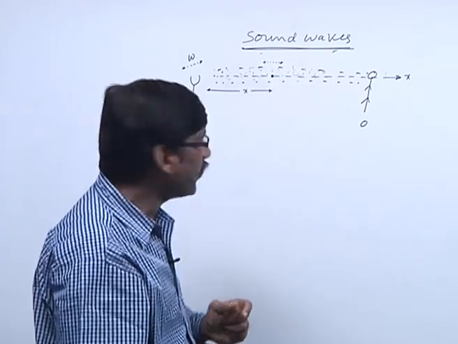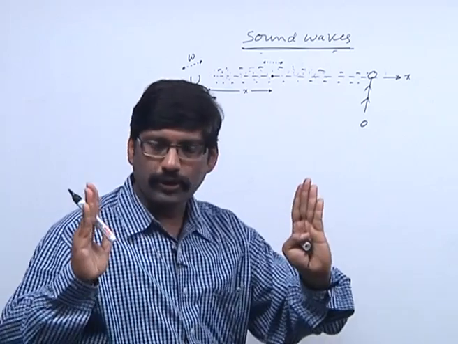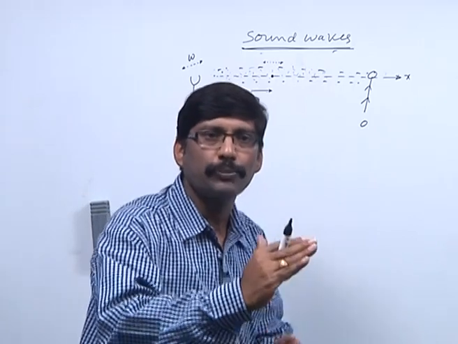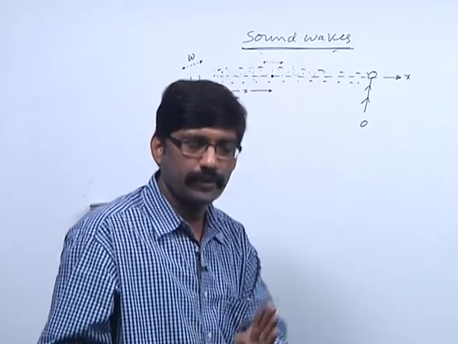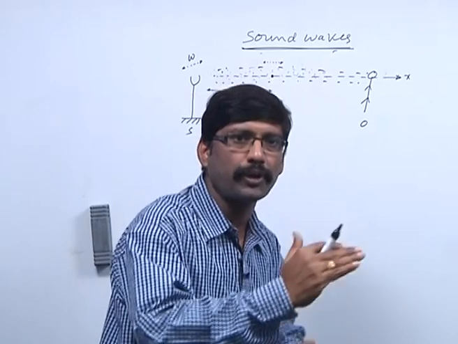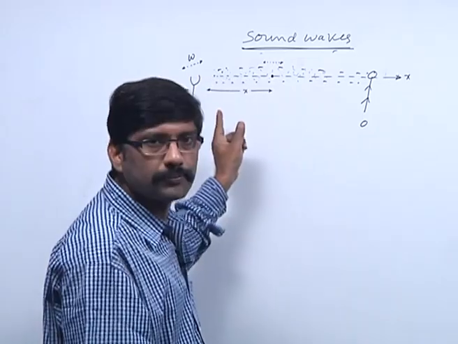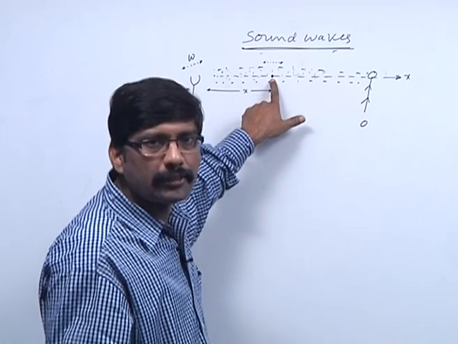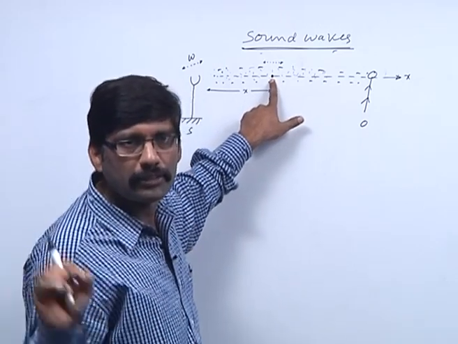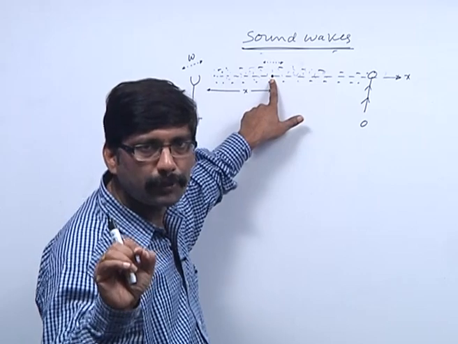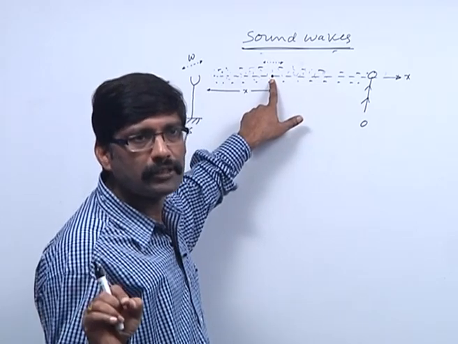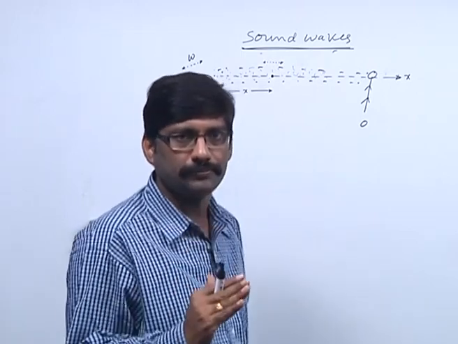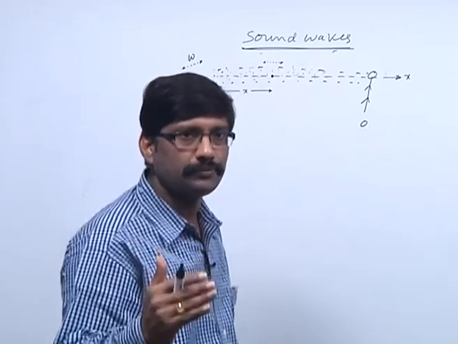The second thing is, due to compression and rarefaction, the pressure also varies periodically with time. That is called pressure wave. If I write the equation for the particle, that is called displacement wave equation. If I write the equation for pressure, that is the pressure wave equation, and the density also varies periodically. That is called density wave.